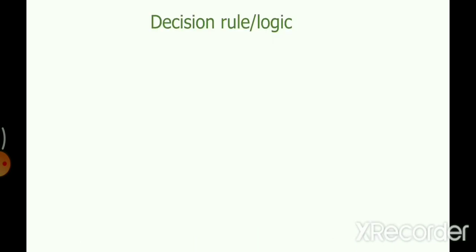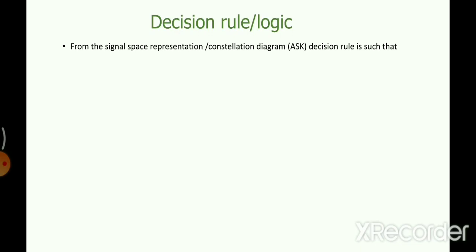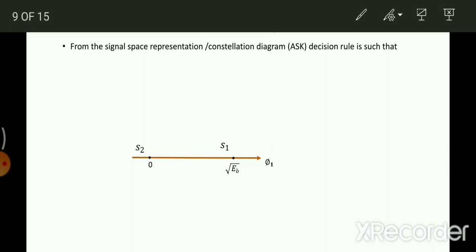For this, we need to bring back the constellation diagram, the one-dimensional constellation diagram. This was the constellation diagram. You can see the overall distance between the two message points S1 and S2 is given by this distance, root of Eb minus 0, that is root of Eb. So I'm talking about this distance.